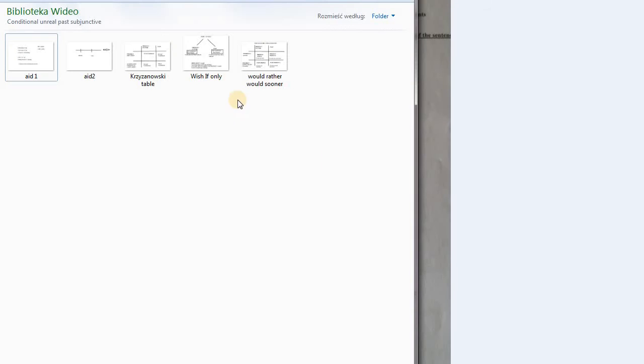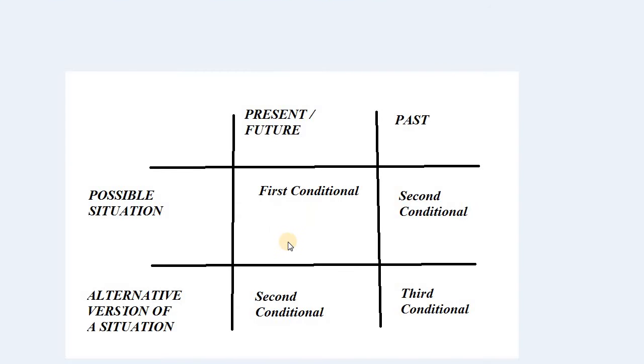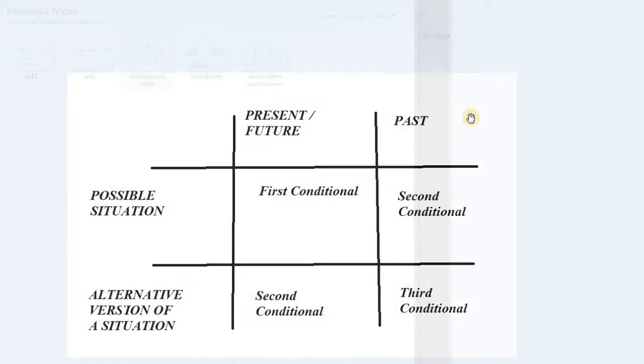And we know that when we are referring to the past, we need to consider our wonderful table. So let's have a look. He didn't buy the ticket and that's why he got fined. So this is past, so it's this column, and we are now considering an alternative situation. So what would have happened if he had bought the ticket, right? So this is this row, this column, and this is this. We're talking now about this particular bracket here, so about this particular box here. So we are talking about third conditional.